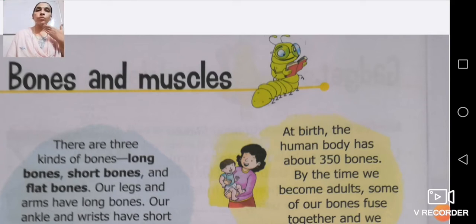So children, first of all we will talk about bones and what the different types of bones are, and at the time of birth how many bones we have. These are all common topics related to bones, and after that we are going to do a quick quiz related to bones, and then we will reach muscles.